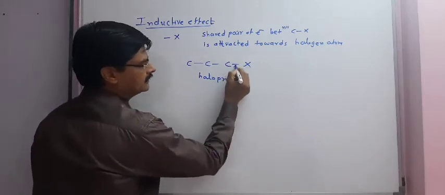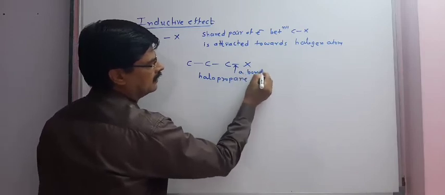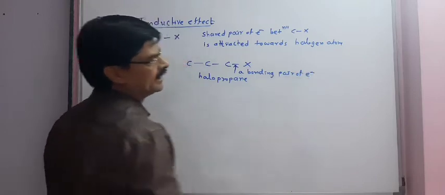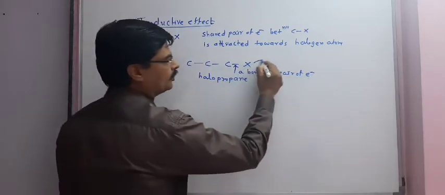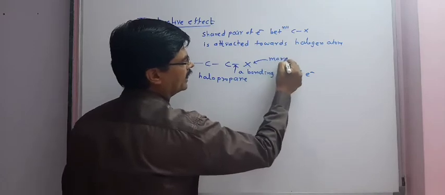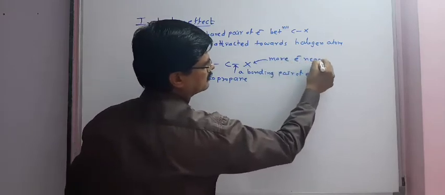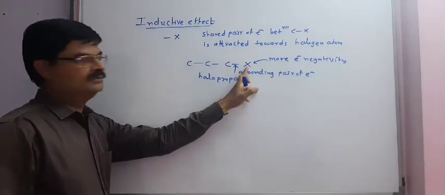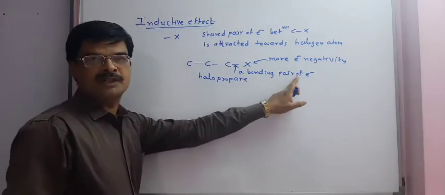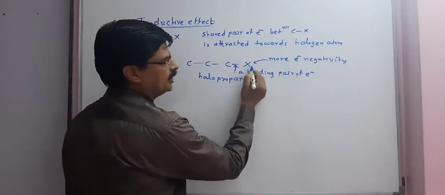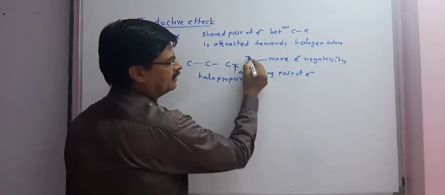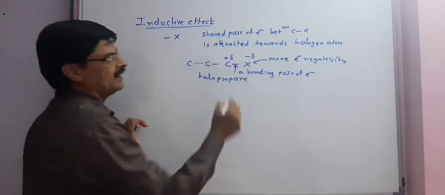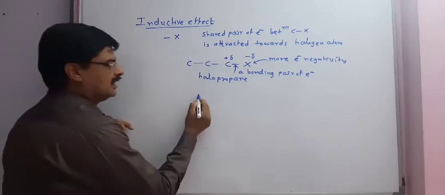Now, this is a bonding pair of electron, but because of more electronegativity of halogen atom, this bonding pair of electron attracts more towards halogen atom, and halogen atom acquires partial negative charge and carbon atom acquires partial positive charge.